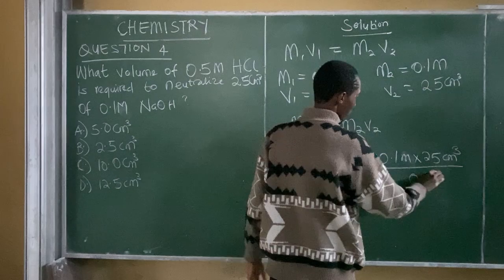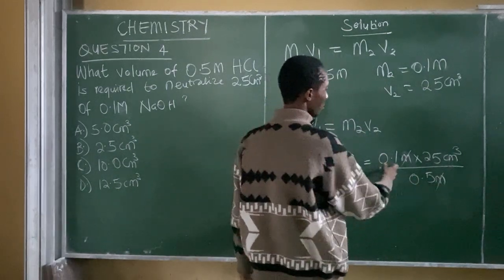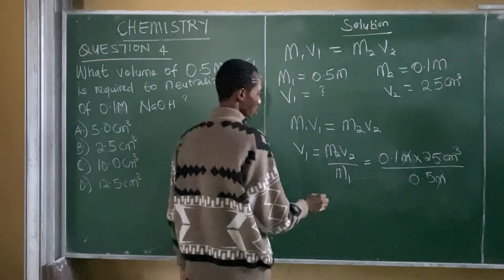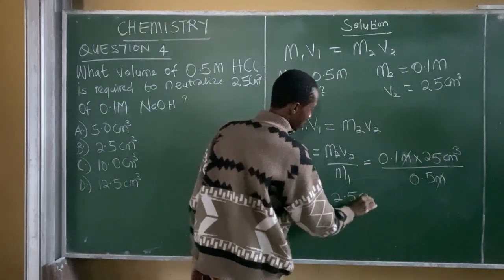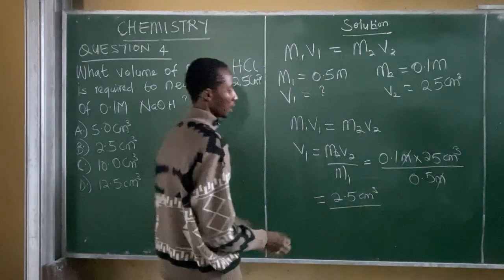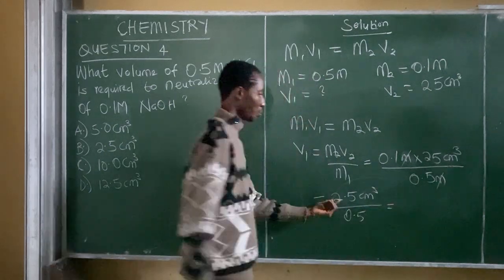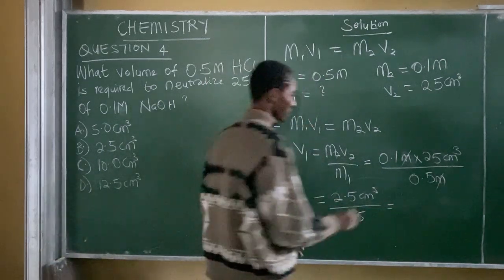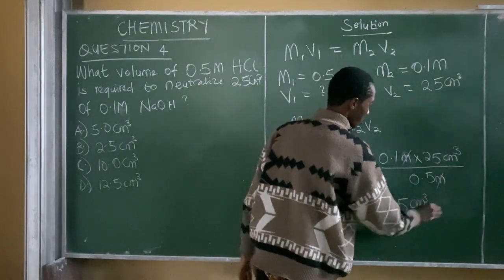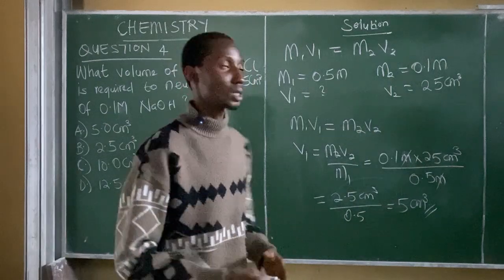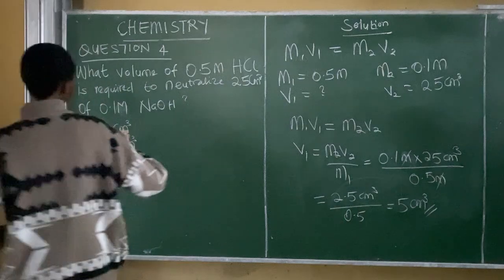Moles will cancel moles. 0.1 times 25 cm³ will give us 2.5 cm³ divided by 0.5. 2.5 divided by 0.5 will give us 5. Don't forget the units, cm³. Therefore, the correct answer to this equation is option A, 5 cm³.